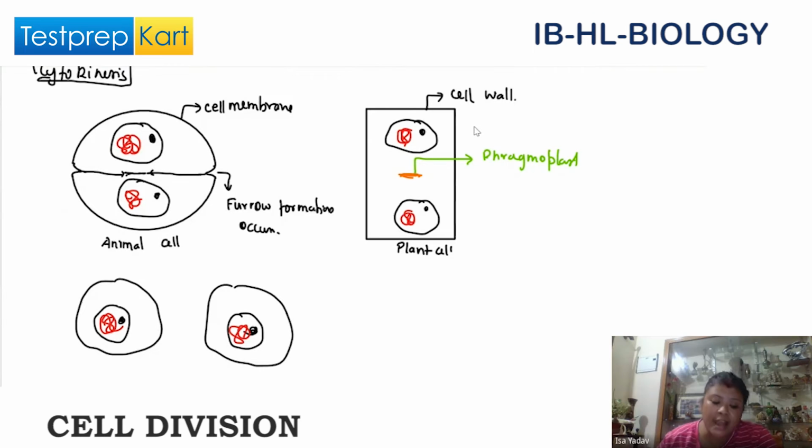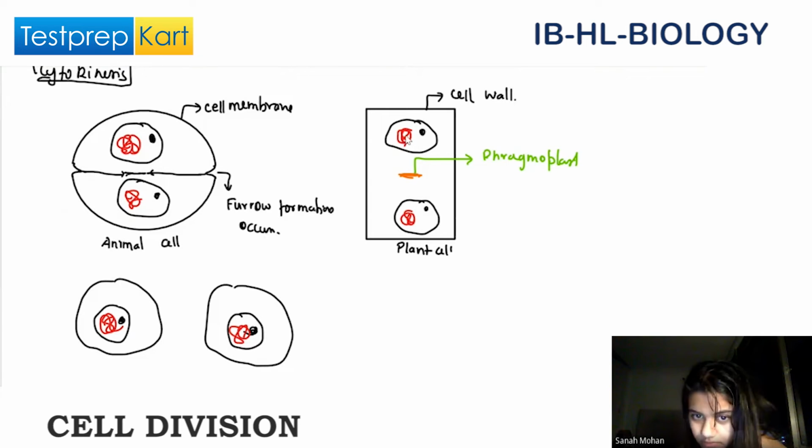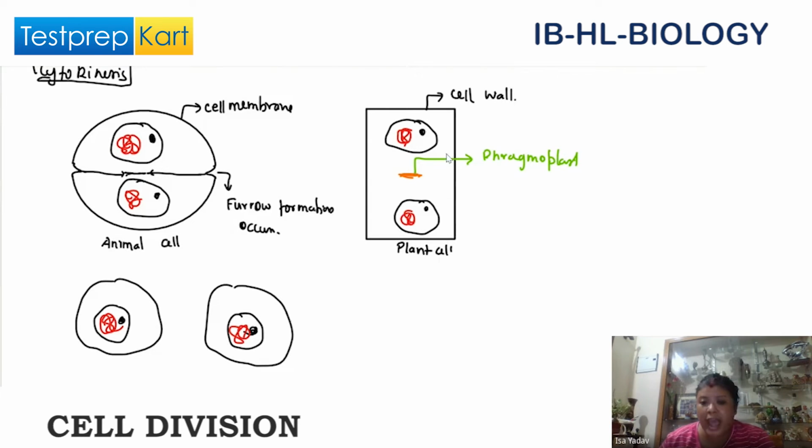The Golgi complex will disintegrate and form small fragments. This is called phragmoplast. This is formed from the Golgi complex. Now, this phragmoplast will extend towards the cell wall.